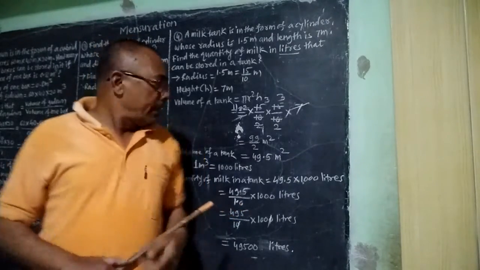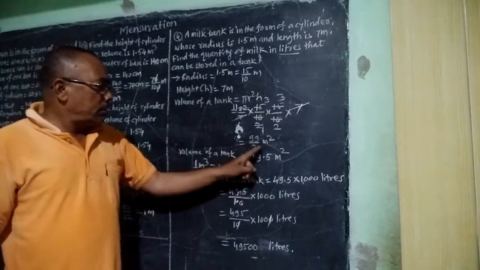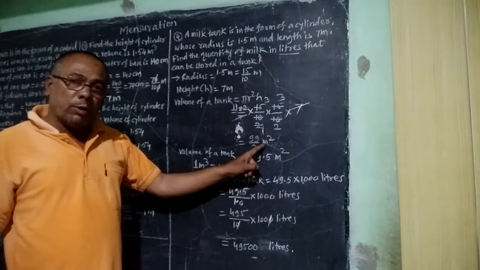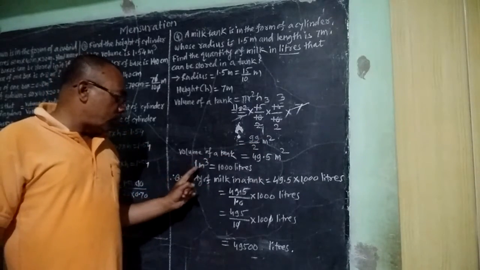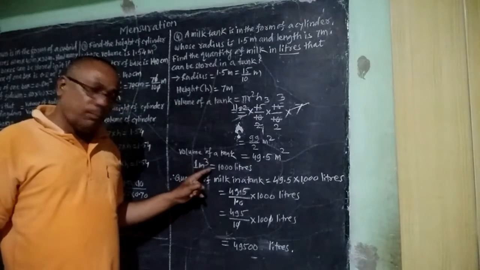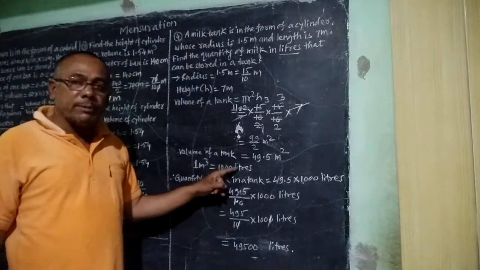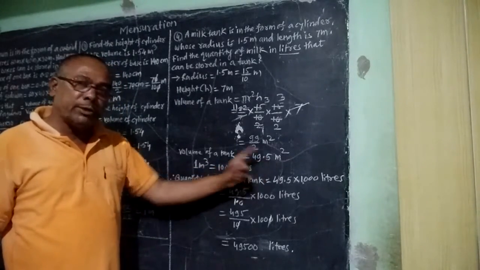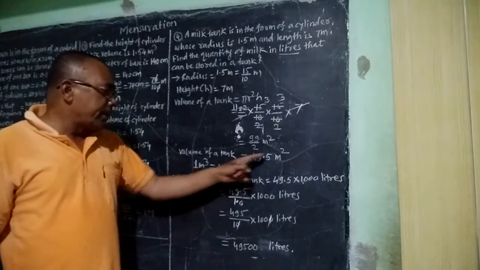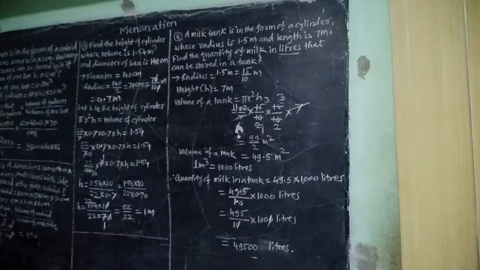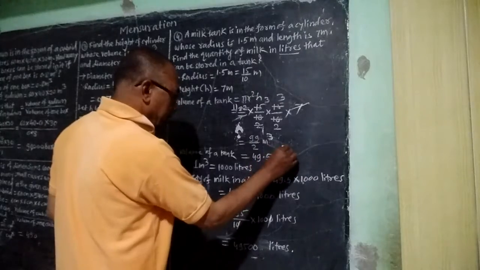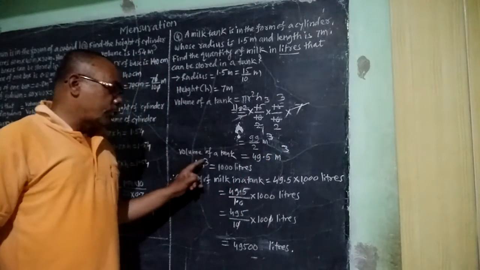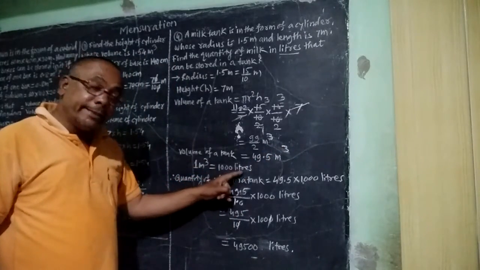Now we have got the volume in meter cube, and 1 meter cube is equal to 1000 liter.